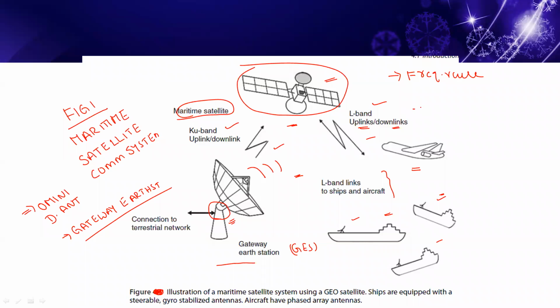That's why low Earth orbit and medium Earth orbit satellites use multi-beam antennas.